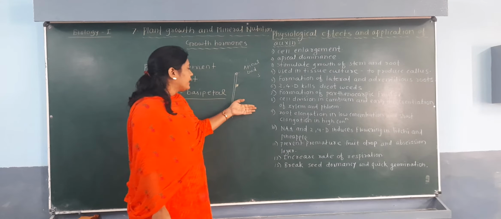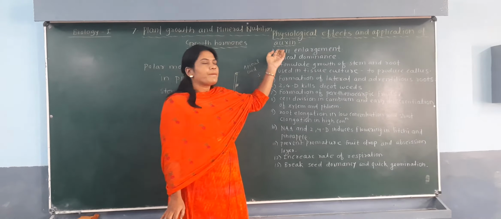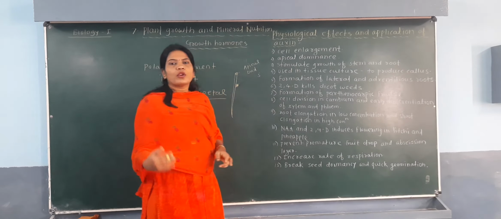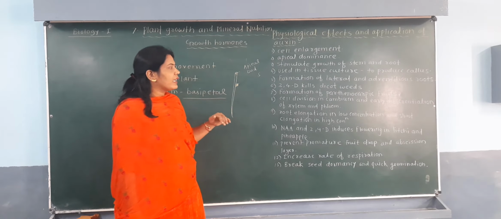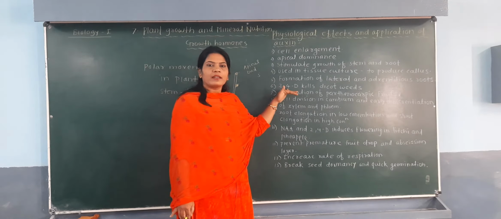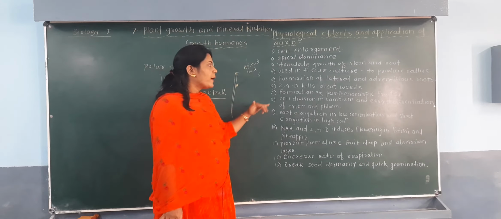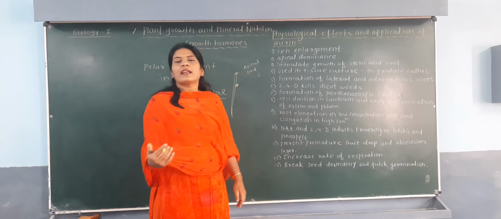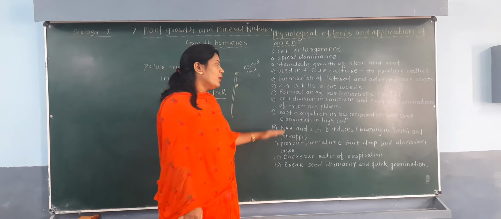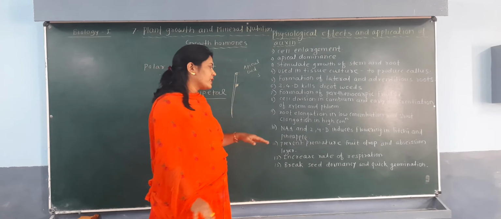त्यामुळे मुलांनो इकडे पहा, हे जे ऑक्सिनचे आपण इफेक्ट लिहिलेले आहेत, सेल एनलार्जमेंट, अपायकल डॉमिनन्स, ग्रोथ ऑफ द स्टेम अँड रूट, टिश्यू कल्चरमध्ये कॅलस फॉर्मेशन, लॅटरल अँड ॲडव्हेंटिशियस रूट तयार करतं. 2,4-D kills dicot weeds but prevents harm to the monocot crops, formation of the parthenocarpic fruits, cell division in cambium and early differentiation of xylem and phloem, root elongation in low concentration and shoot elongation in higher concentration.